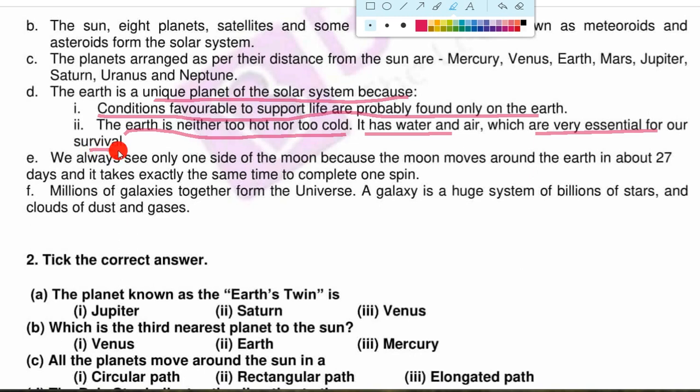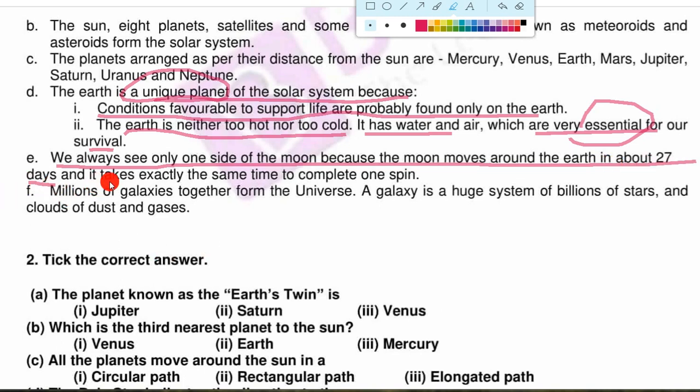Now the next question is, why do we see only one side of the moon always? In our revision video, we already discussed why we see only one side of the moon, because the rotation and revolution time of the moon is the same. Now we will discuss our question. We always see only one side of the moon because the moon moves around the earth in about 27 days. It takes exactly the same time to complete one spin. The time taken by the moon in rotation and revolution is the same. That's why we always see only one side of the moon.